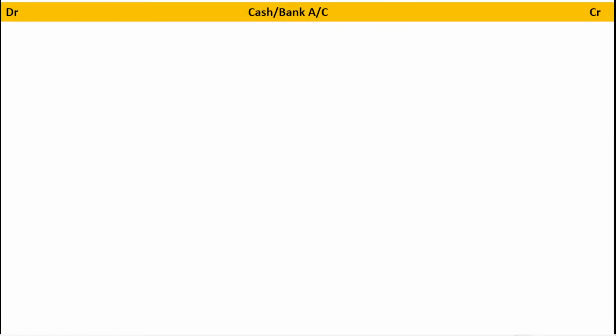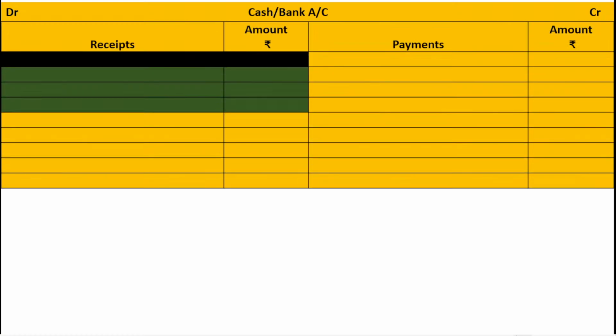Cash or bank account. When the new partner brings the cash for goodwill, what is the journal entry? Cash or bank account debit. If in the question cash is given, cash account debit. If bank is given, bank account debit. Cash or bank account debit to Mr. C's capital account. But when you are starting the cash or bank account, first you write the opening balance that is given in the old balance sheet. Now our focus is only on the goodwill account treatment.